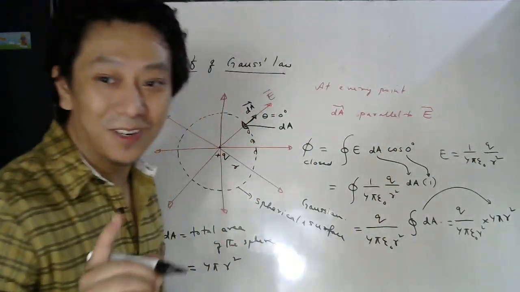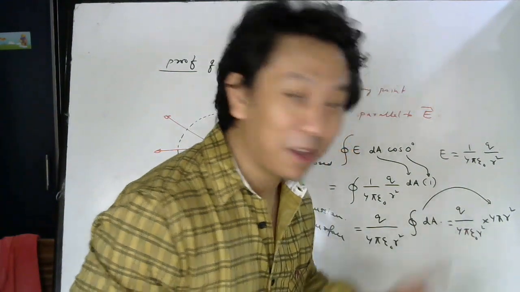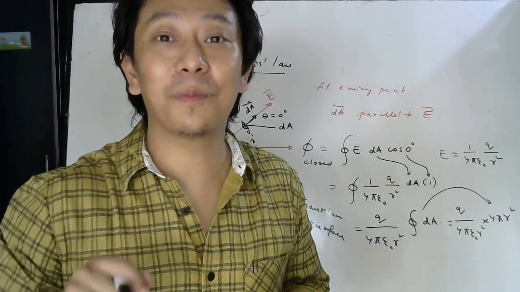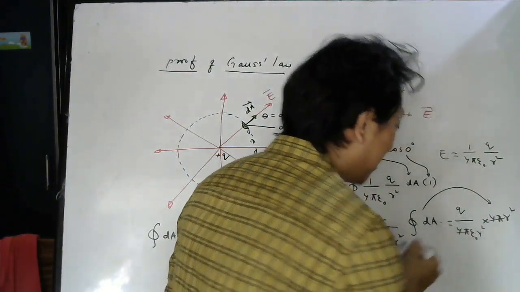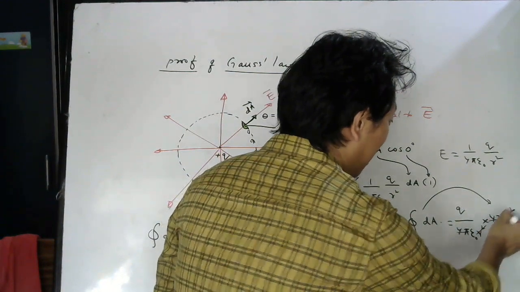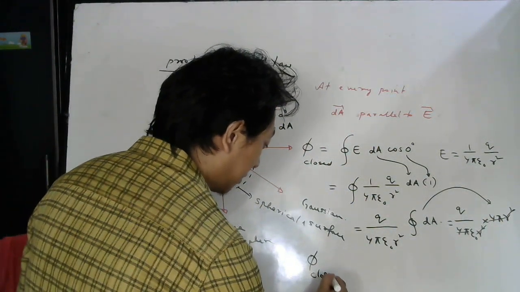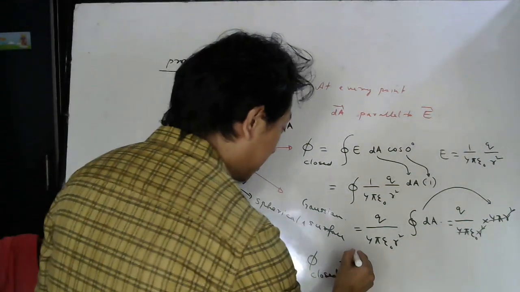Remember, once I told you that one day the area of a sphere will come and 4 pi will cancel. In the first class I told you why we write 1 by 4 pi epsilon naught. So now you can see this 4 pi and 4 pi will cancel, this r square and r square will cancel. So net flux through the closed surface is equal to how much?